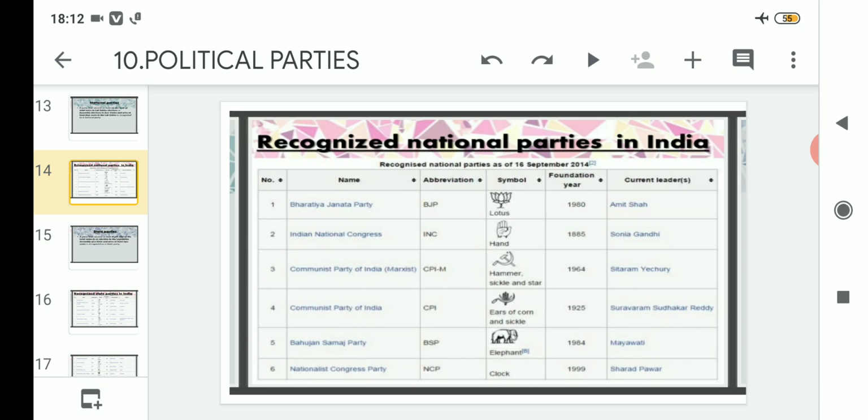When we talk about state parties, what does it mean? We will discuss that, and after that we will go through all the recognized state parties present all over India. So please make a note of this recognized national parties list in your copy.